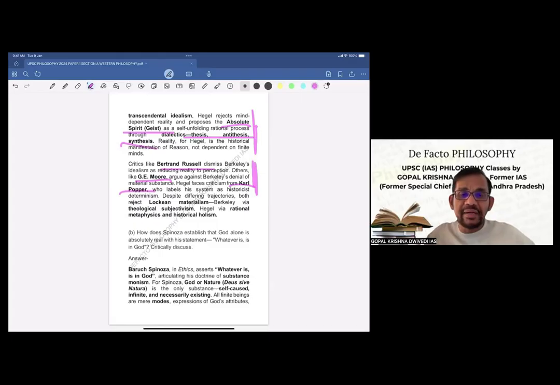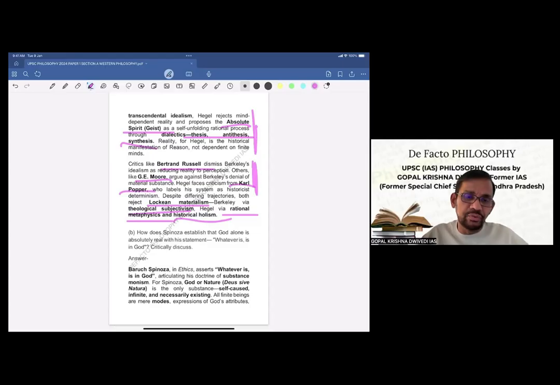Now, despite differing trajectories, both reject Lockean materialism. Both. Who? Hegel as well as Berkeley. Berkeley via theological subjectivism and Hegel via rational metaphysics and historical holism. Now this completes the answer.